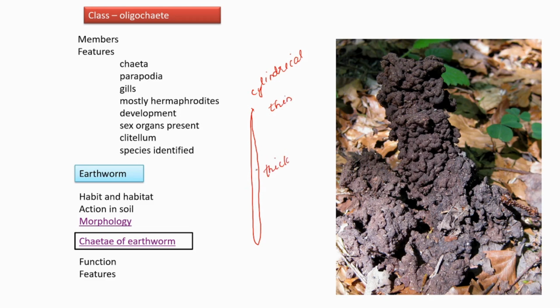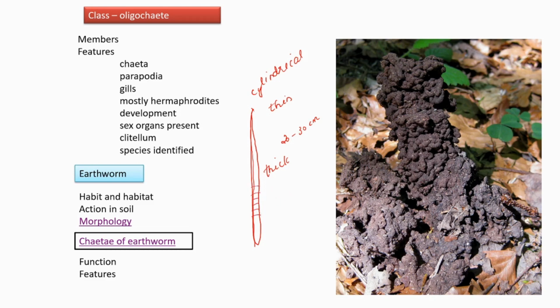Then on the dorsal side its color is brown, the ventral side is brightly colored, and dorsally a blood vessel passes through the entire length. Then a fully grown earthworm is about 20 to 30 centimeters in length, but exceptions are there. Example, the giant Australian earthworm can grow up to 3 meters.